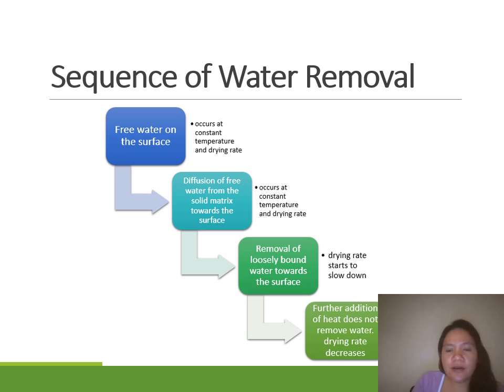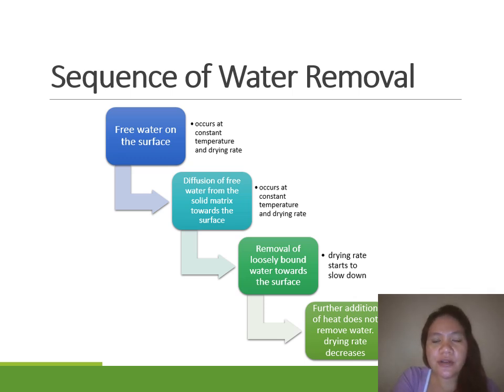Okay, so we have here the sequence of water removal. Again, the first type of water that is removed during your drying process is the free water situated on the surface of the commodity. This occurs at constant temperature as well as constant drying rate.